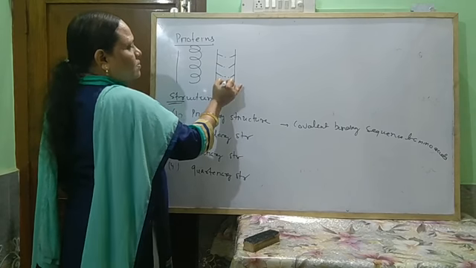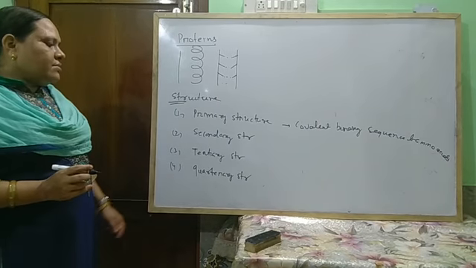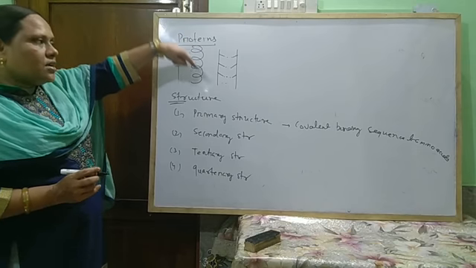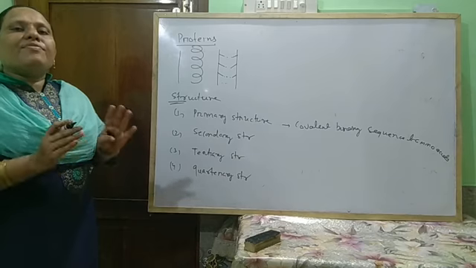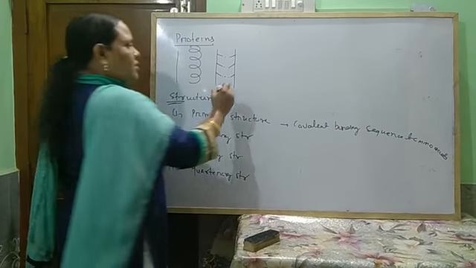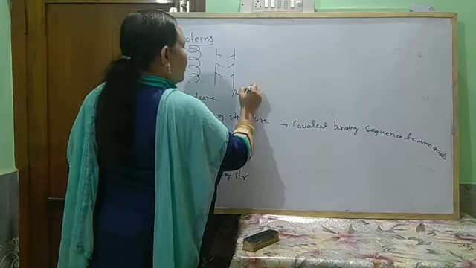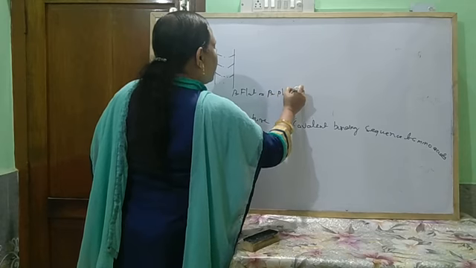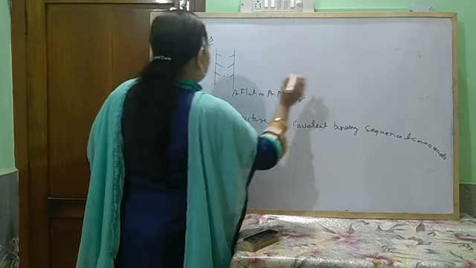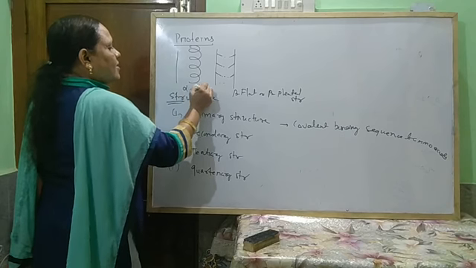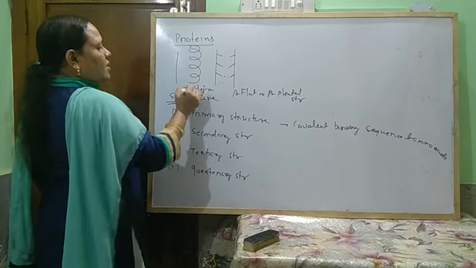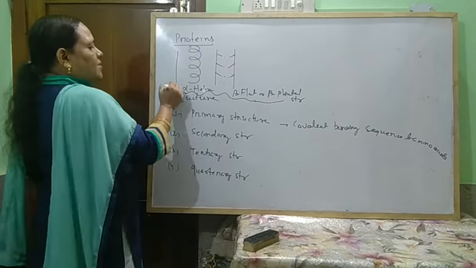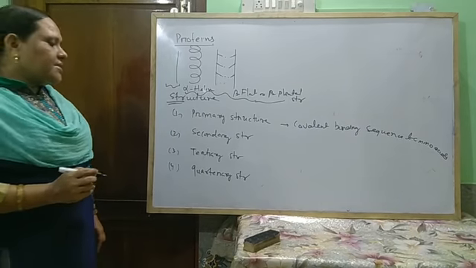In this way, one has a coil structure, the alpha helix structure, and another has the beta flat or beta pleated structure. These two are known as secondary structures, and this is the primary structure of proteins.